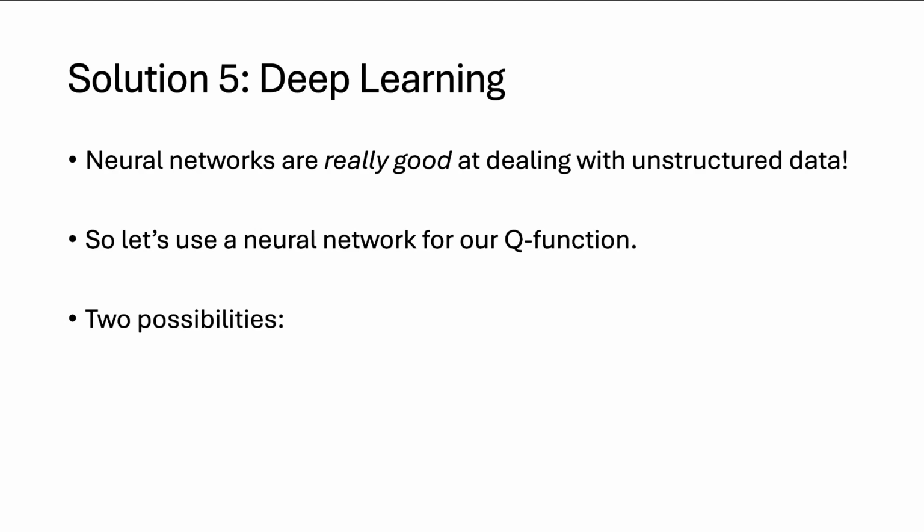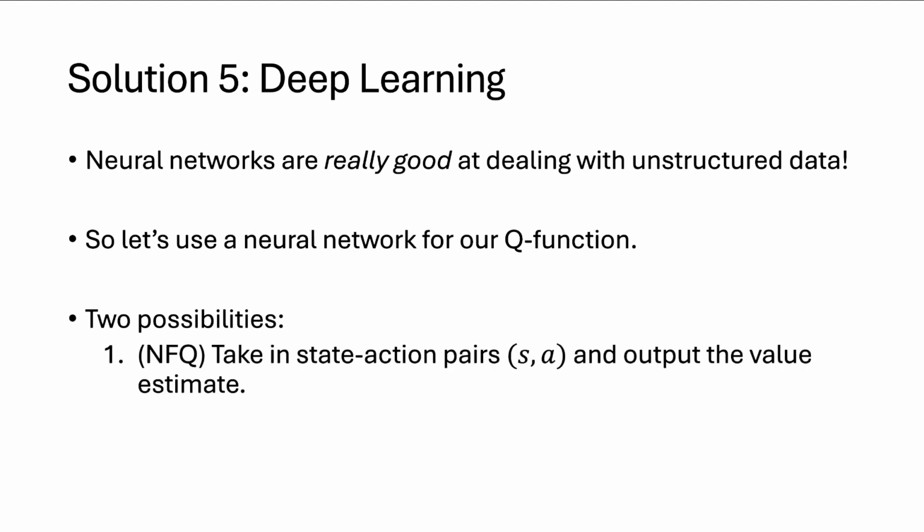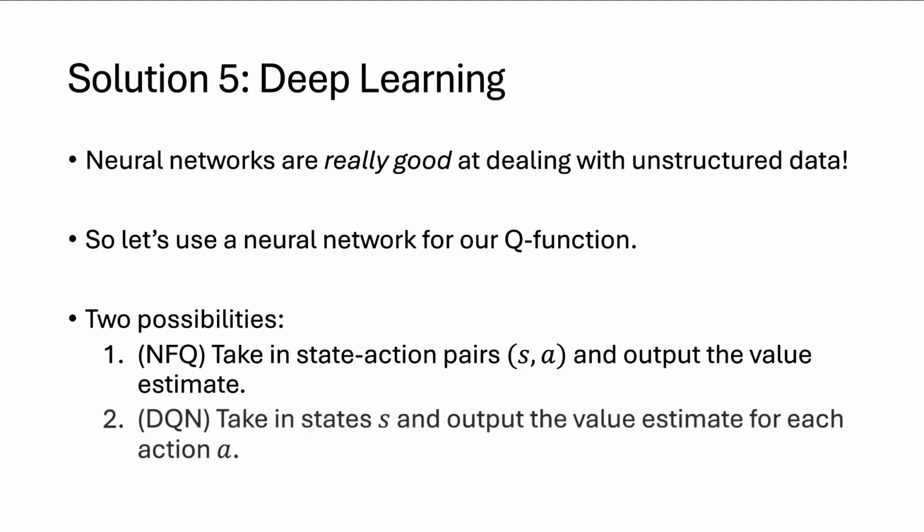One possibility, which is the route taken by neural fitted Q iteration, NFQ, the next algorithm we're going to look at, is that our neural network will take in state action pairs and output a value estimate for that state action pair. Another possibility for the architecture, which is the one used in DQN, is that we're going to take in states and output a value estimate for each action of that state.